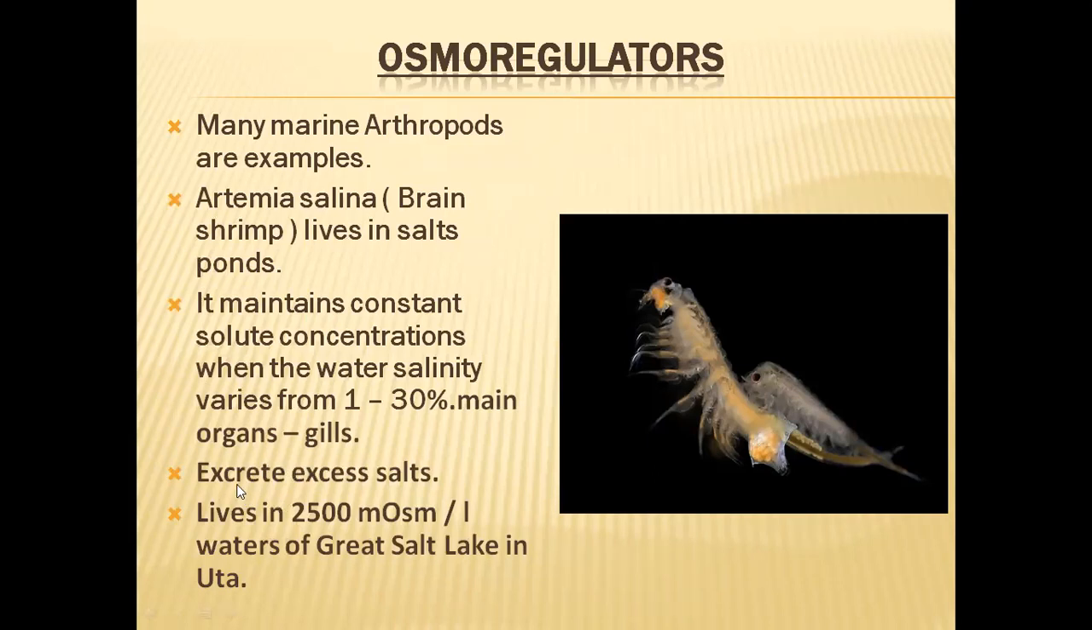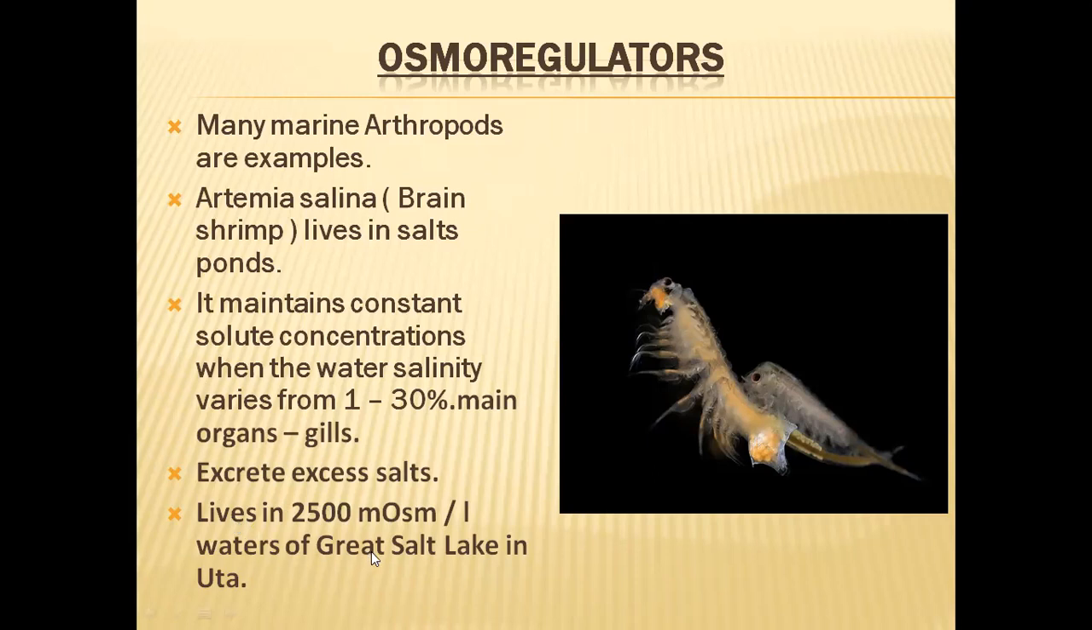When the salts are in excess in their bodies, they will excrete them, and the main osmoregulatory organs in these organisms are gills. With the help of the gills, at times they excrete salts, and at other times they absorb salts also. That's why they can survive when the salinity is 1%, and even when the salinity goes up to 30%.